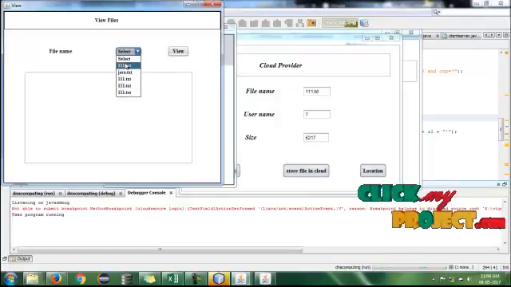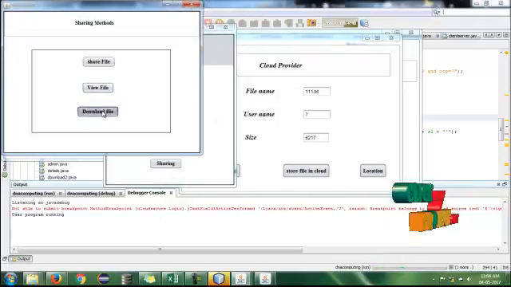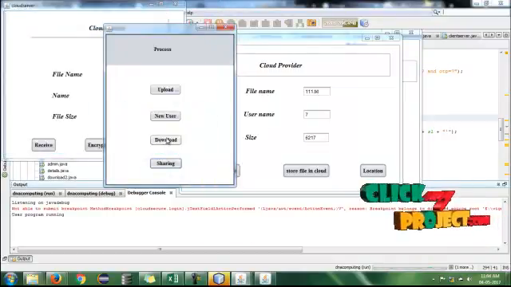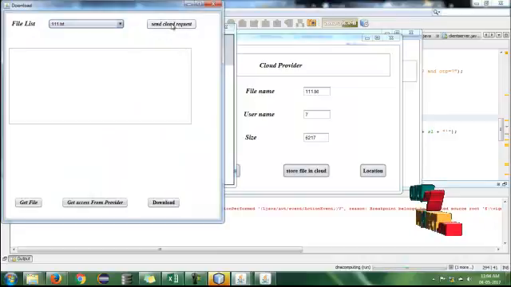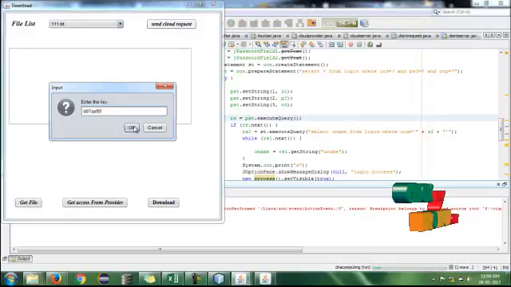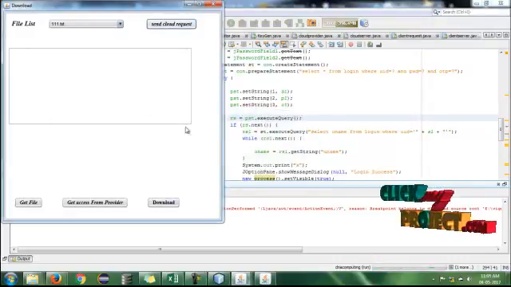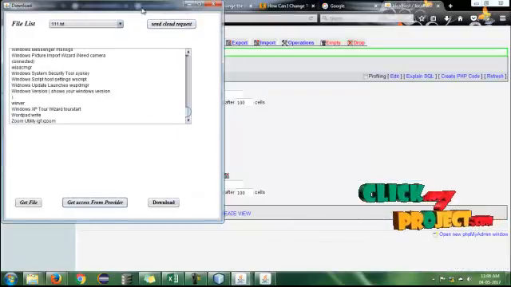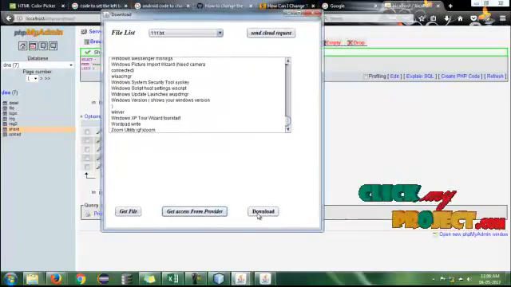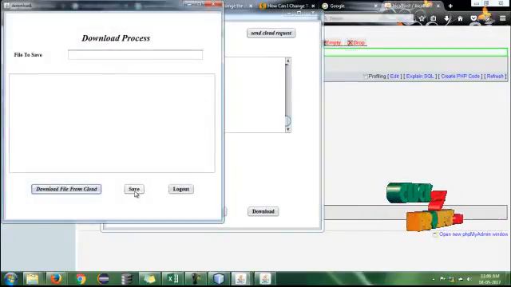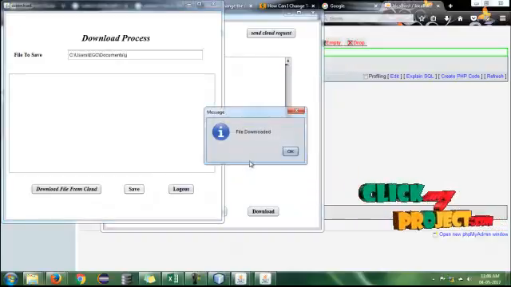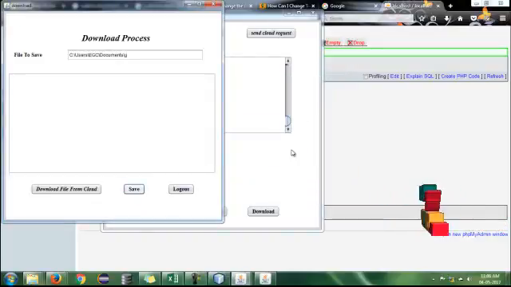These are the files shared from other users, and I can download the shared files. There are many options. I can download the uploaded file or send the cloud request, and the key can be pasted in. It shows waiting for the cloud request, and the file is stored, and the request is processed, and the file can be downloaded and saved anywhere. Thanks for listening.